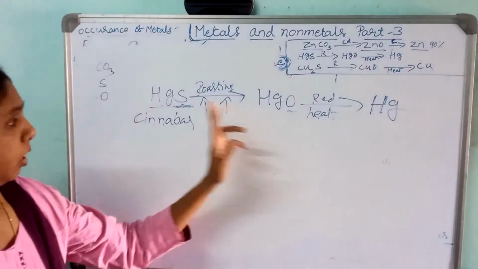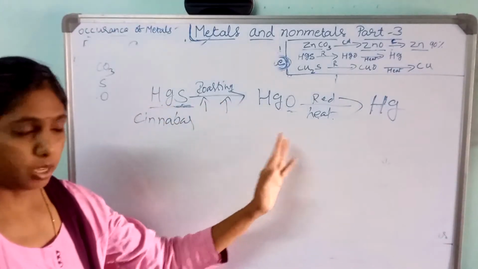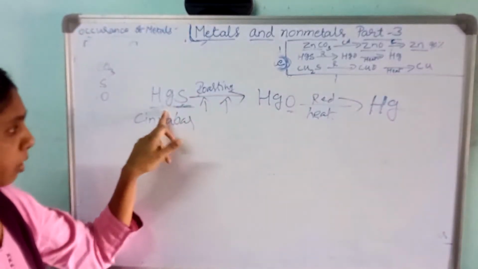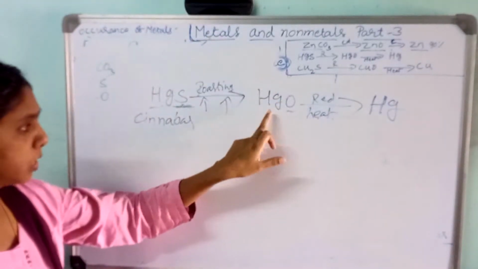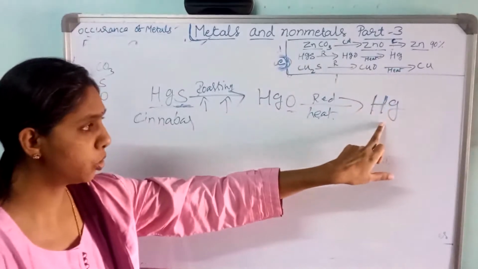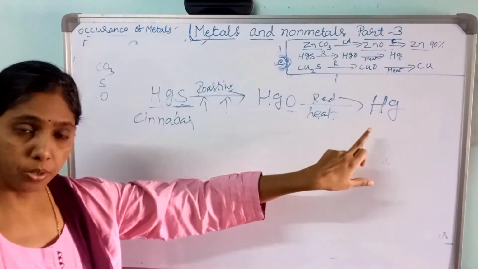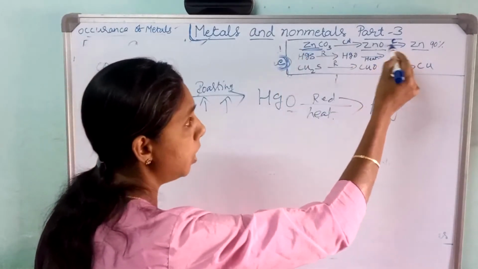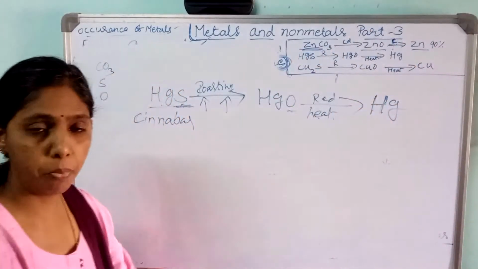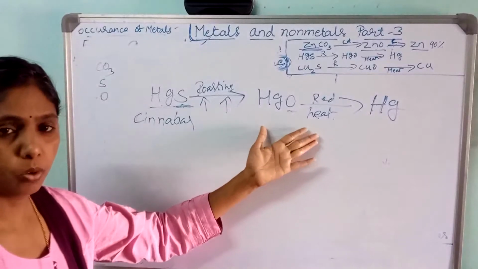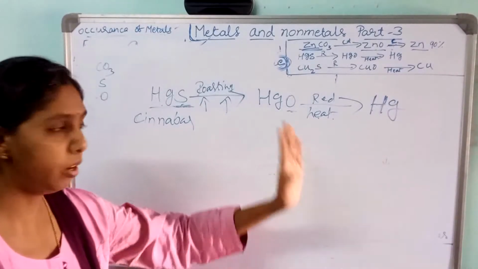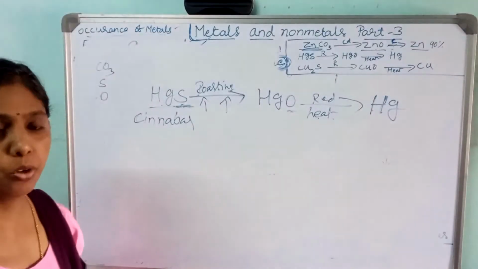See here, in this mercuric sulfide, that means we are getting mercury from the mercuric sulfide. First it is converted into oxide and then reduced. On reduction we get this. But in the zinc carbonate we use coke as a reducing agent, whereas here there is no reducing agent. Just by heating itself it reduces. That you have to remember.